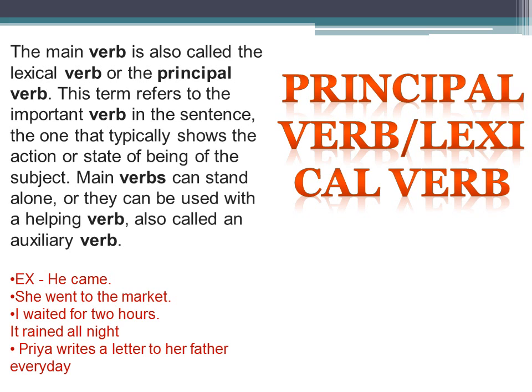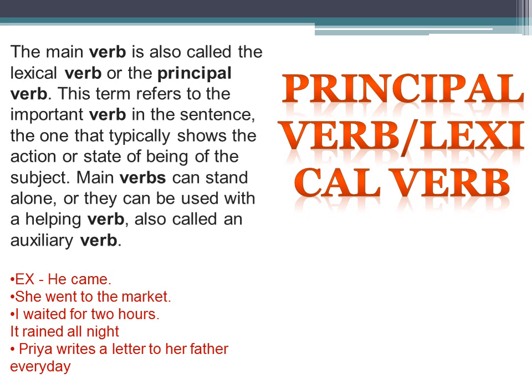He came. Of course, the sentence is complete. Came is the verb here. Second one, she went to the market. Went is the action word here. I waited for 2 hours. So all these three verbs do not require anything to make sense. They are playing the role of principal verb. Next sentence is, it rained all night. Of course, it does not require any other verb. Next, Priya writes a letter to her father every day. So all these are action words. They do not require any other kind of verb to make sense.